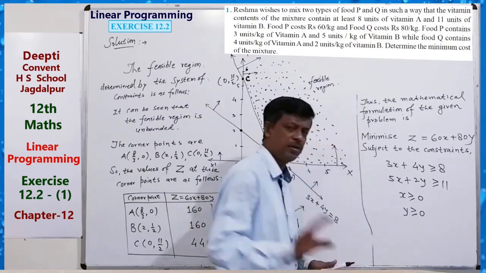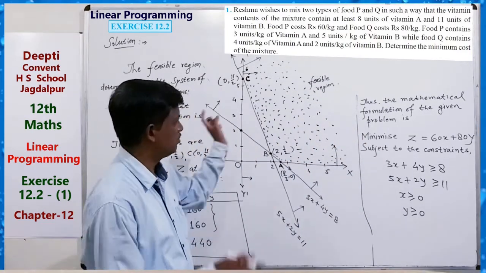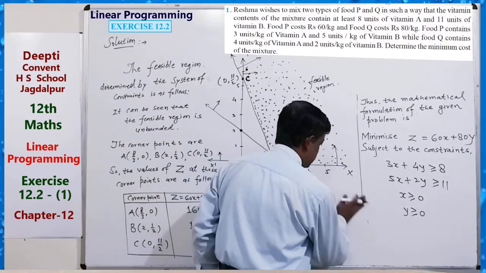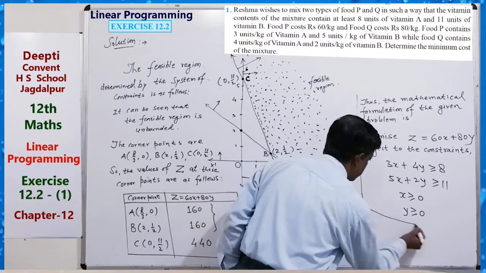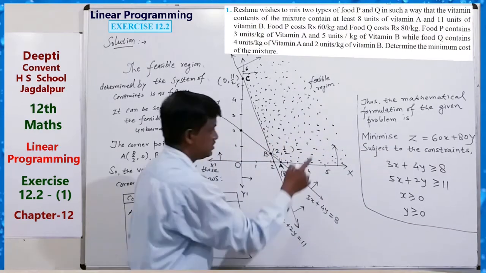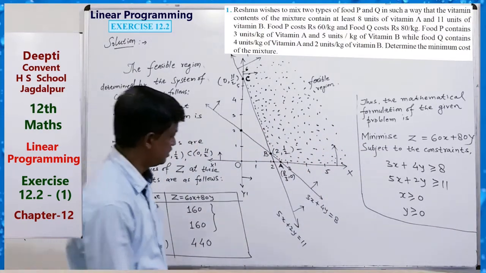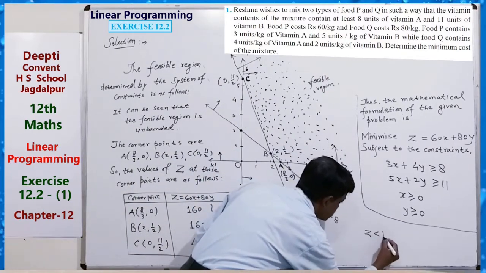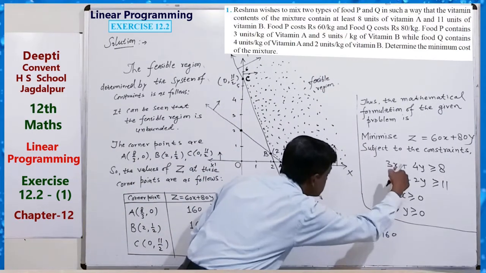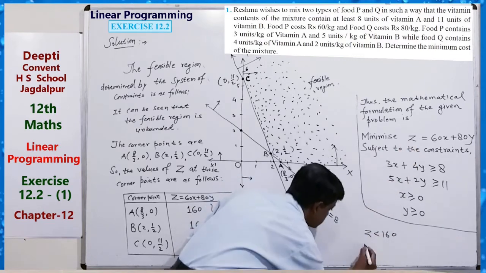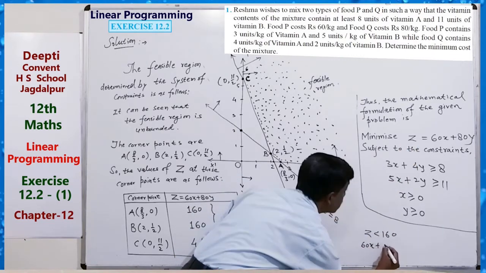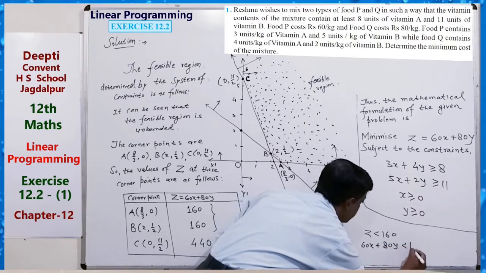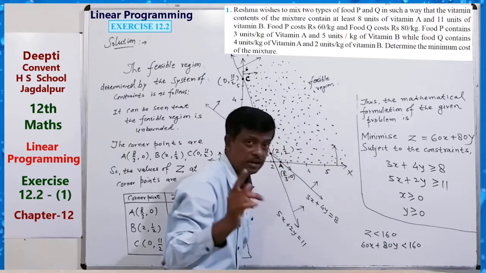So for that, we have to draw this diagram. Now for drawing, Z less than 160 means 60x plus 80y is less than 160, with a dotted line.